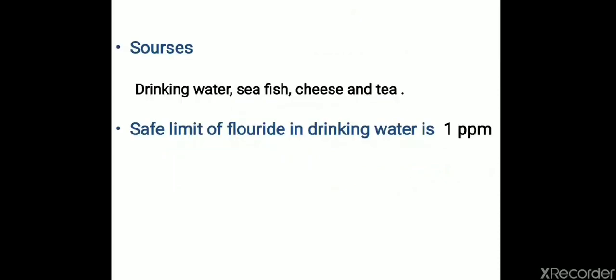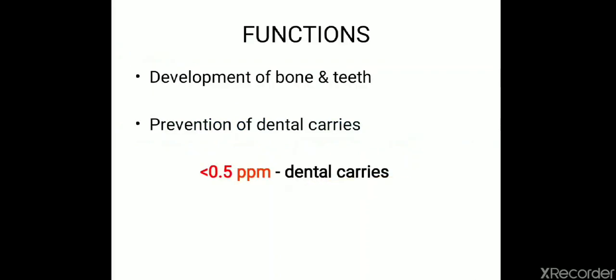Coming to the next mineral, that is fluoride. Coming to the dietary sources of fluoride, fluoride is present in drinking water, sea fish, cheese and tea. The safe limit of fluoride in drinking water is 1 ppm. ppm means parts per million. And this fluoride is essential for the development of bone and teeth. And this fluoride is also helpful for the prevention of dental caries. So fluoride deficiency in drinking water can produce dental caries.